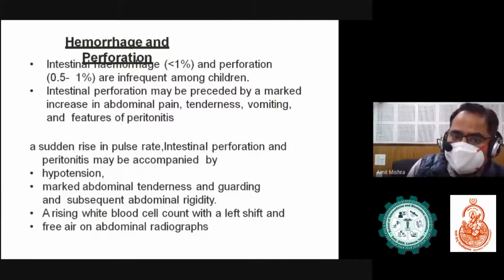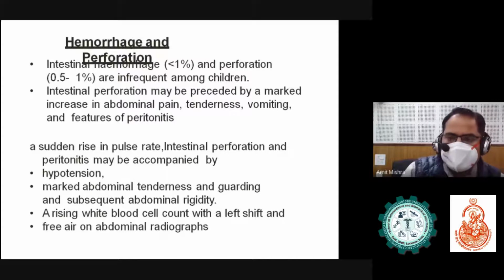The major complications are hemorrhage and perforation. Intestinal hemorrhage, which is less than 1%, and perforation, which is less than 0.5%, are infrequent, but they are important complications. Features include increase in abdominal pain, tenderness, vomiting, and features of peritonitis. A sudden rise in pulse rate, intestinal perforation, and peritonitis may be accompanied by hypotension, marked abdominal tenderness, guarding, and subsequent abdominal rigidity.